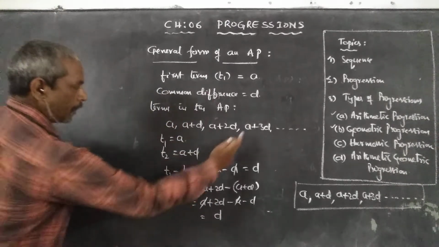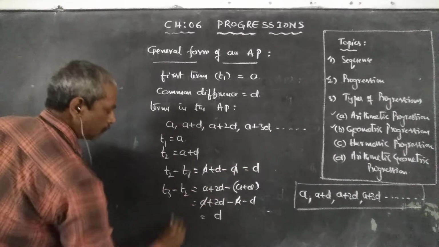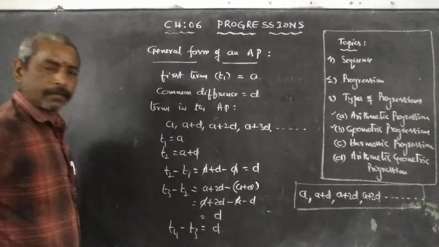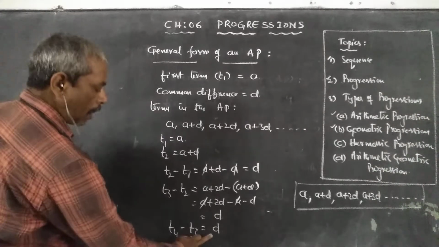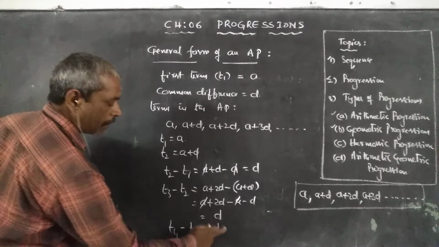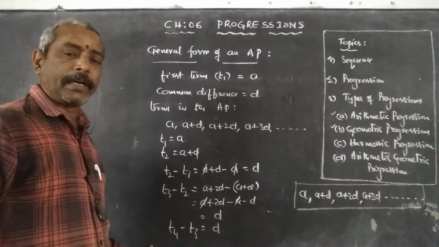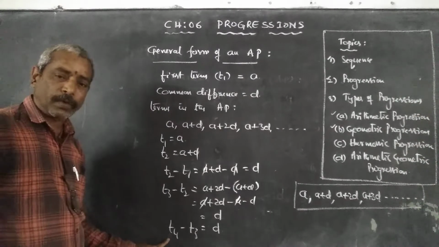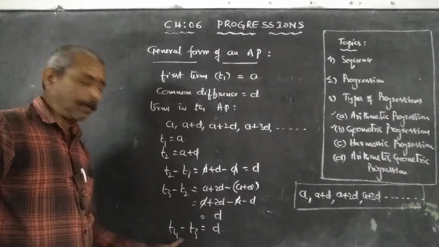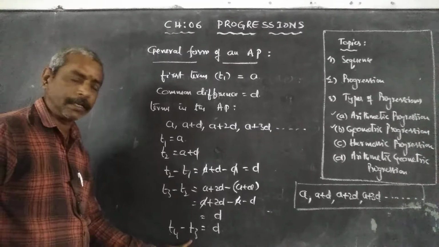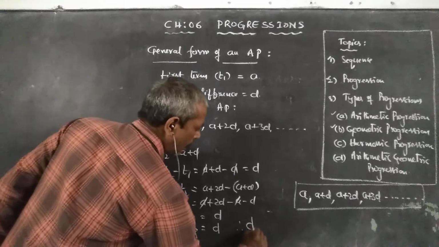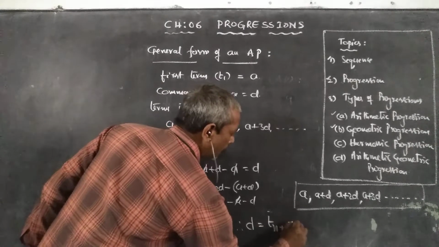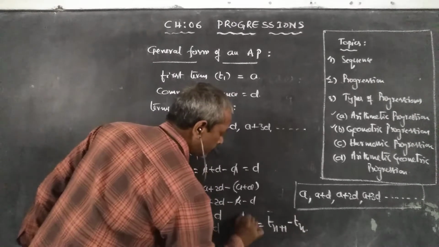In the same way, fourth term minus third term, T4 minus T3, is also D. That means the common difference. How can we define the common difference? The difference of any two successive terms, Tn plus 1 minus Tn. So in general, the common difference is equal to Tn plus 1 minus Tn.